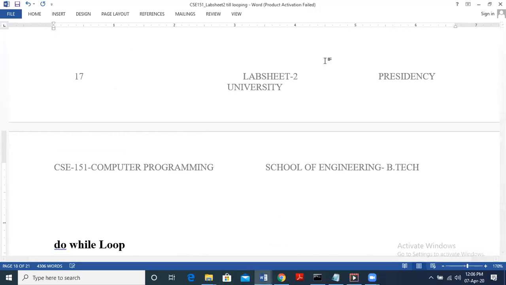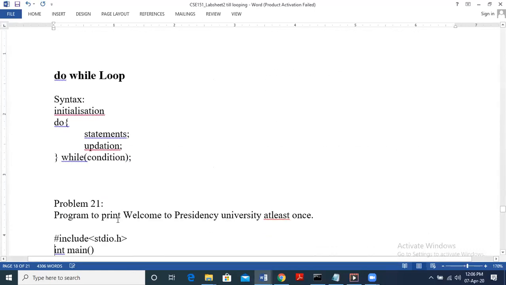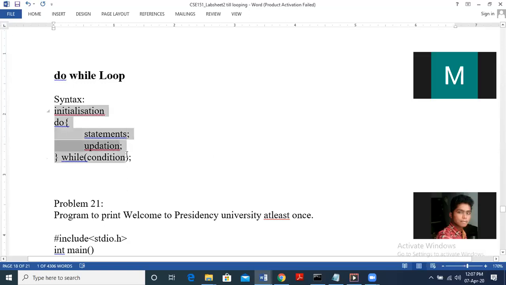So I just wanted to give a little introduction to the do while loop as well. Only the format is different in syntax, otherwise the three parts of the do while loop are exactly the same as the while loop. So initialization, condition and updation are there. The only thing to observe is that while is written at the end. Basically we have ICU: initialization, the condition at the end, and inside we have updation. And we have the statements to be executed repeatedly. So this is the syntax for the do while loop.